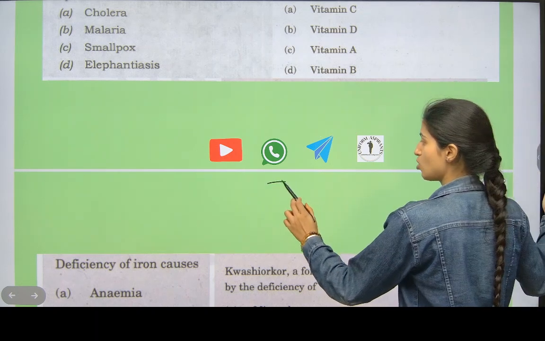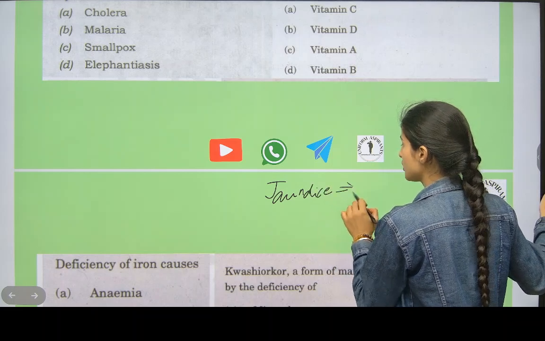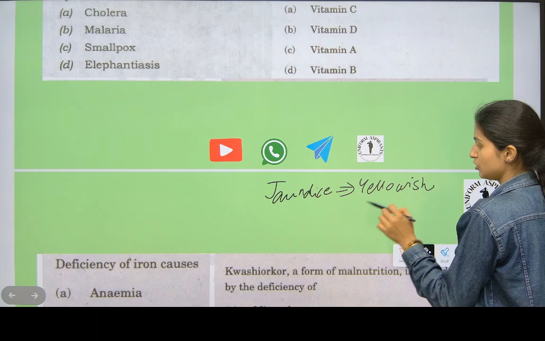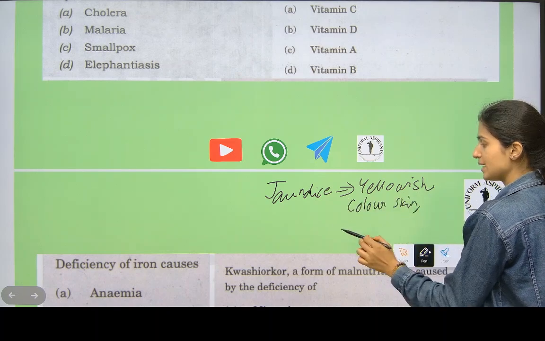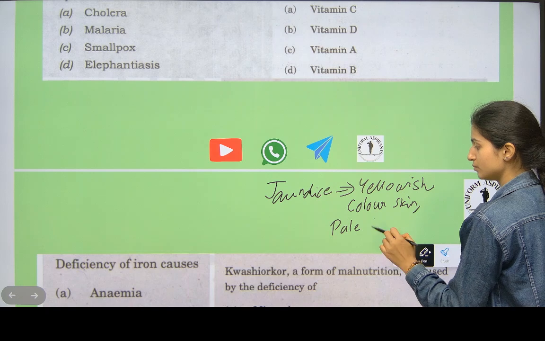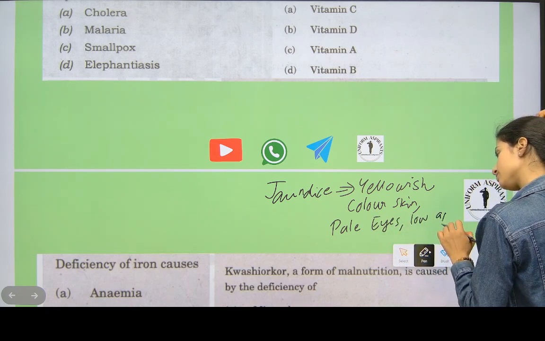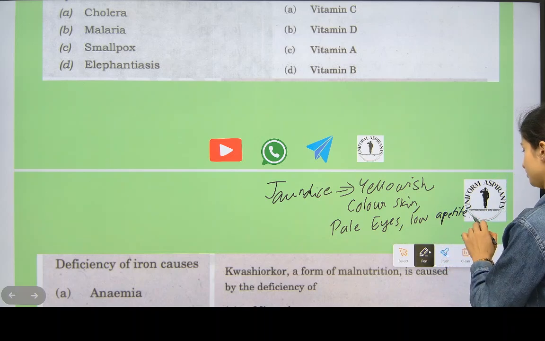Where is jaundice caused, can anybody tell? Because of jaundice, you get yellowish colored skin, pale eyes, low appetite, weakness.